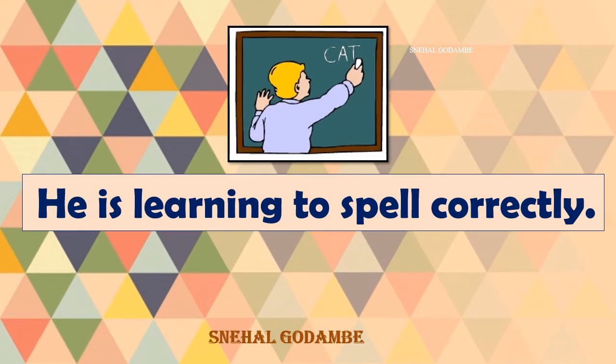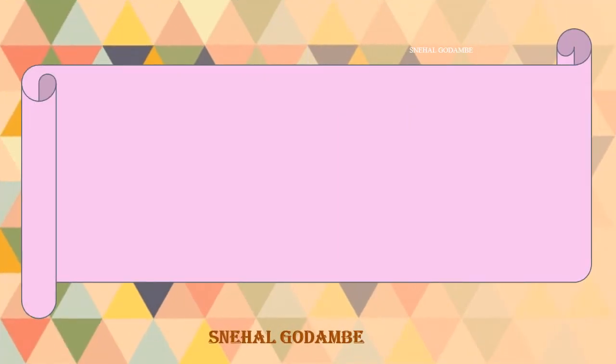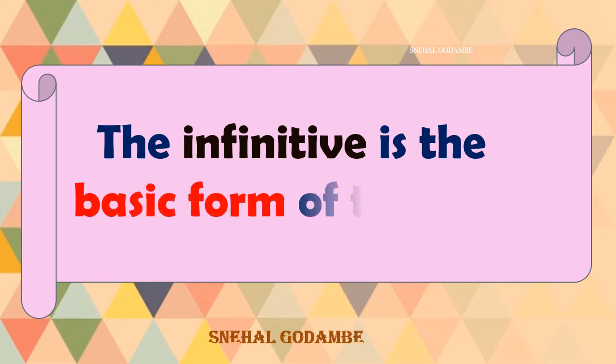Now, there is one more sentence. He is learning to spell correctly. Now, which word shall I underline? Yes, you're right. To spell, to get, to go, to spell. He is learning to spell correctly. Now, what are we supposed to learn from these sentences? See here, now I'll write it. The infinitive is the basic form of the verb.